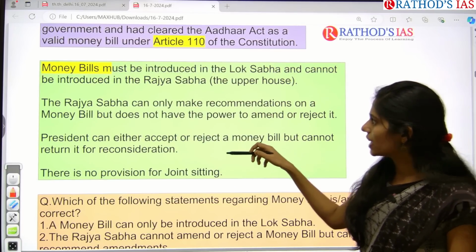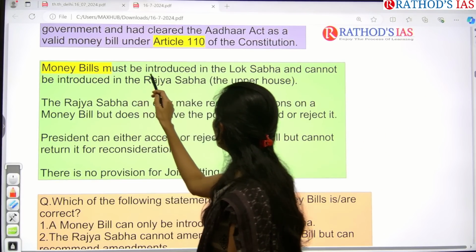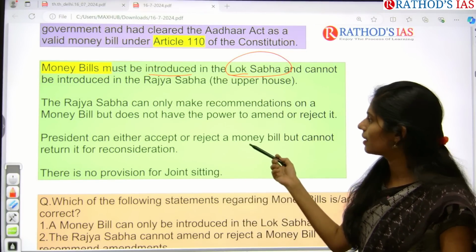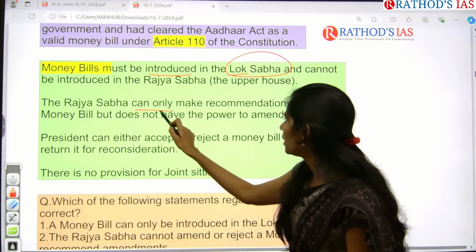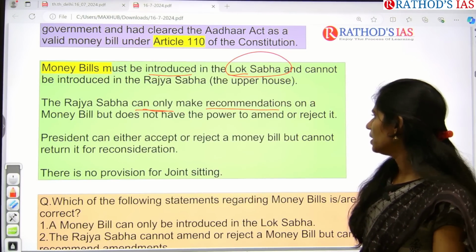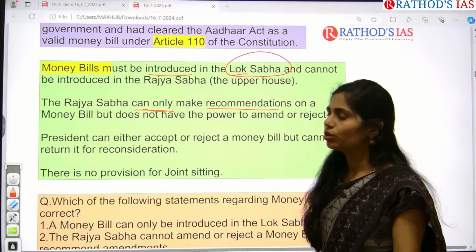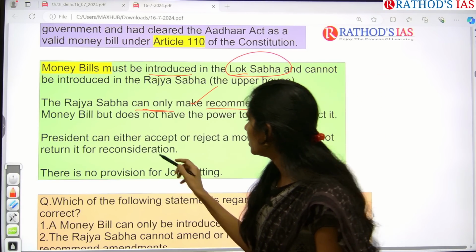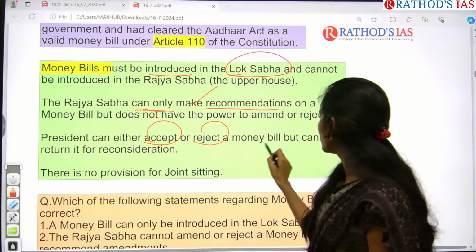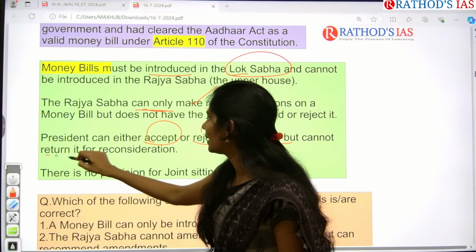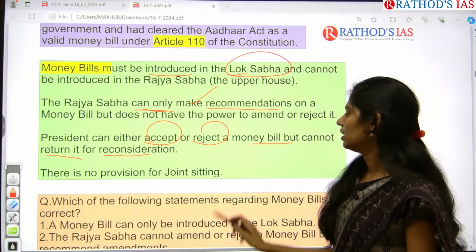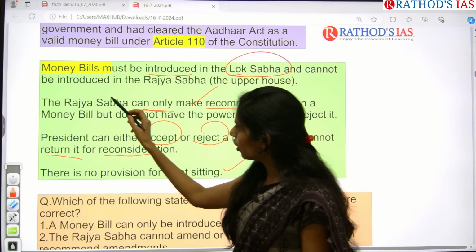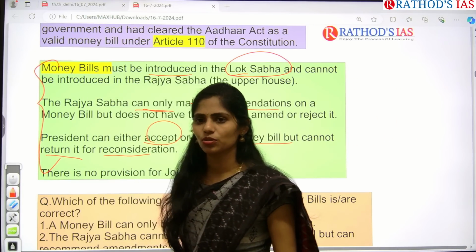And if you see the facts regarding this money bill, a money bill must be introduced only in Lok Sabha. There is no provision of introducing a money bill in Rajya Sabha. And Rajya Sabha can only make recommendations on a money bill, but has no power to reject the bill. And even the President can either accept or reject this money bill, but cannot return it for reconsideration. And there is no provision of joint sitting in the case of a money bill. So these are the points, and on these points you can expect a prelims based question.